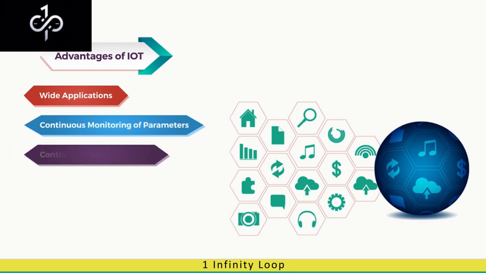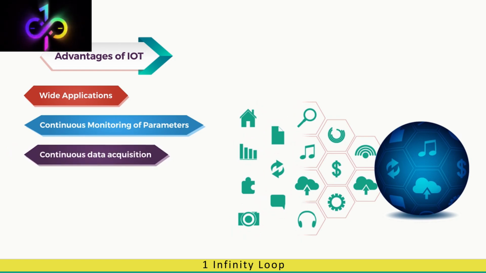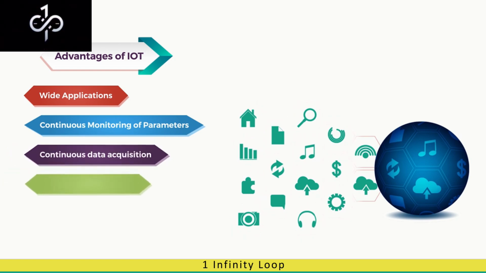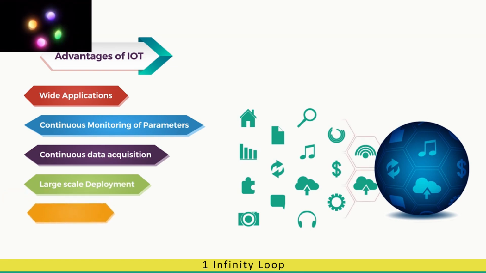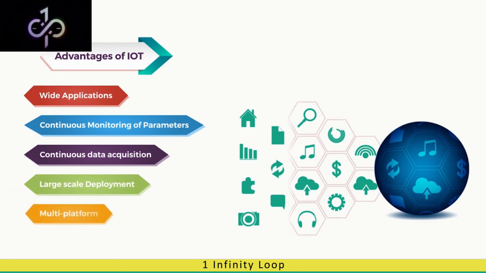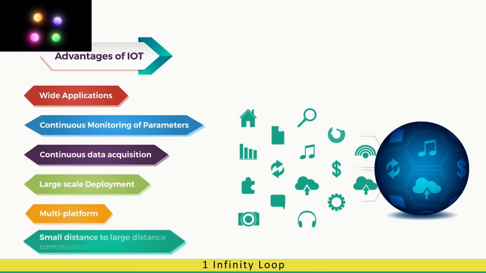The continuous data acquisition also helps in better fault identification and fault mitigation. The application range of IoT is from small enterprises to very huge industry. This flexibility arises due to the capabilities mentioned above. Apart from this, due to its multi-platform capability, IoT is able to handle the smallest to much more complicated data management applications. As advancements in the field of communication progress, IoT is also increasing its range from small distance applications to large distance applications.